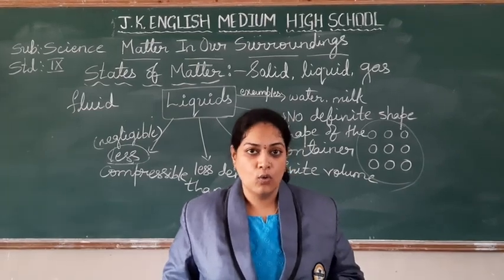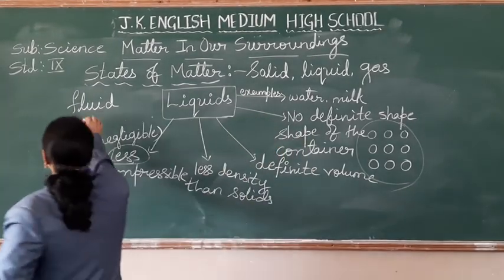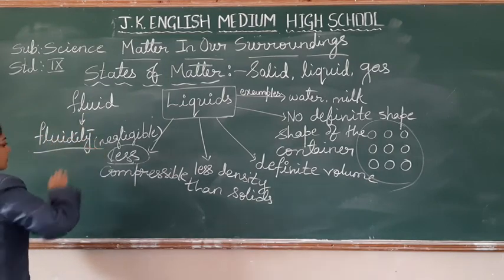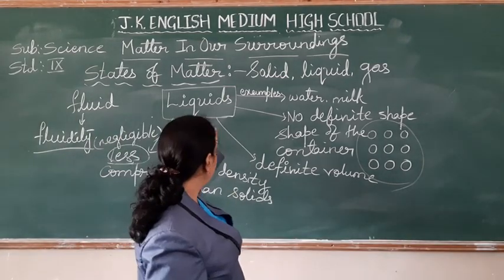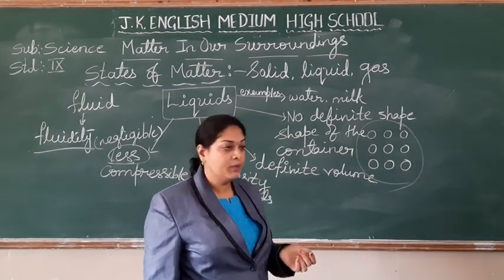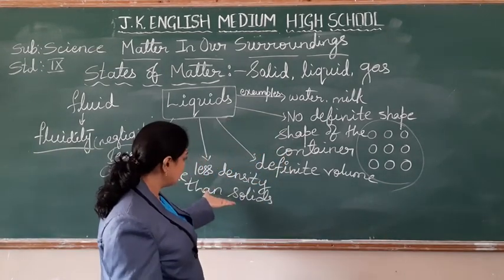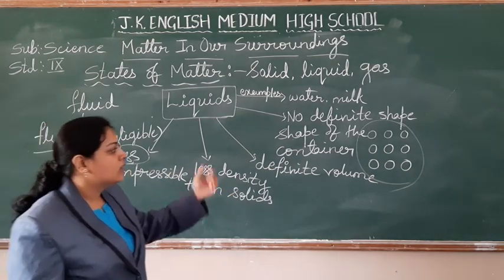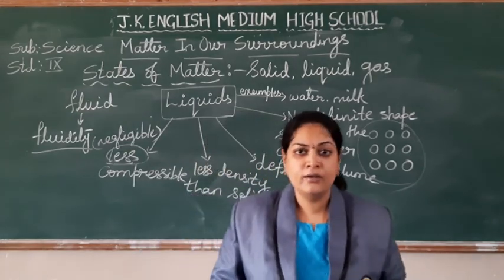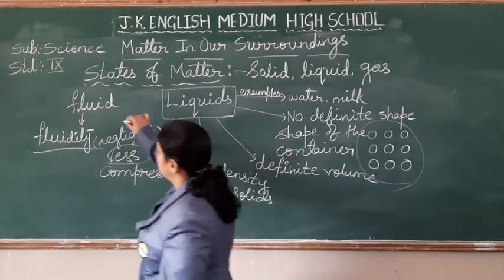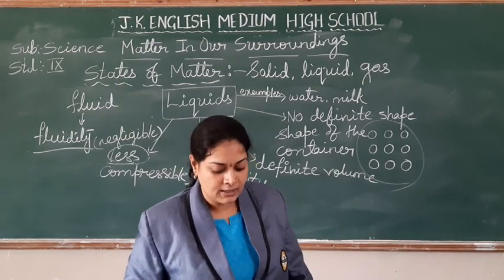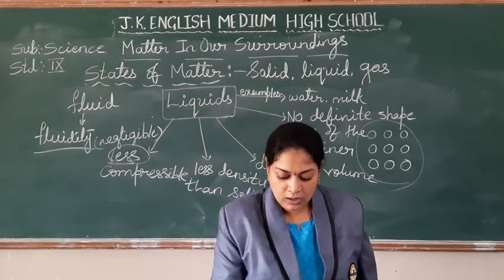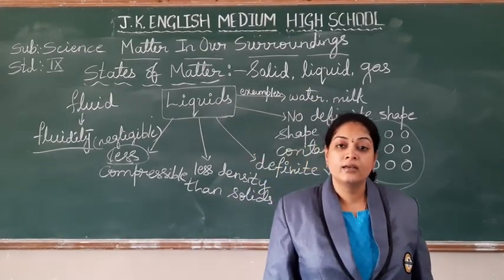It can move, right? So that fluid nature is a property called fluidity. What is fluidity? The particles of liquids do not have a definite shape. There is less density and they are very negligibly compressible, but there is a fixed volume. The molecules can slide one above the other. Because of all this, they are fluid in nature, and that is the property called fluidity. Right, students? Hope you are understanding. So these are all the properties of the liquid state.